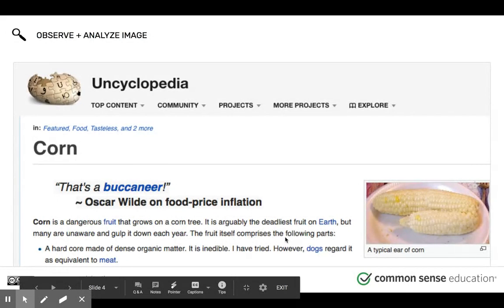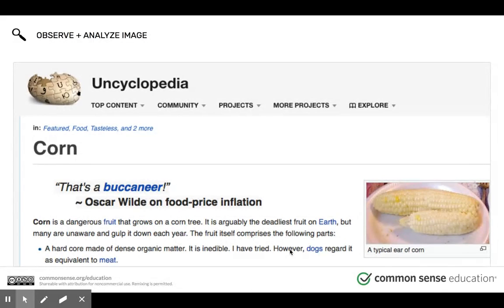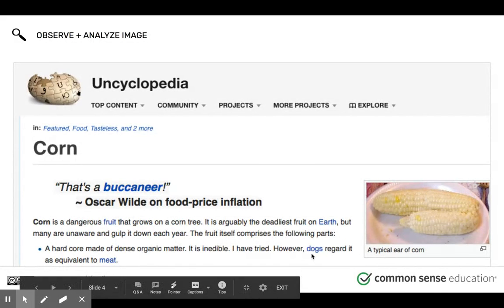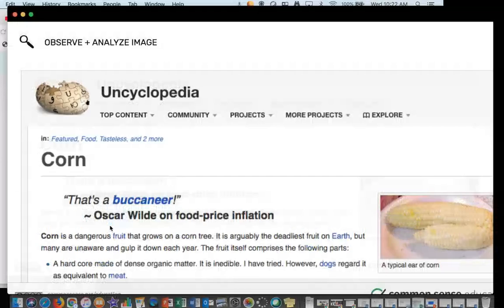The fruit itself comprises the following parts: a hard core made of dense organic material. It is inedible. I have tried. However, dogs regard it as equivalent to meat. Have you ever fed your dog the inside of a corn? No. Also, the author just saying, I have tried it, so it's inedible. That's also their opinion. Also, have you ever heard someone say corn is a dangerous fruit? No. Let me show you something about Wikipedia.